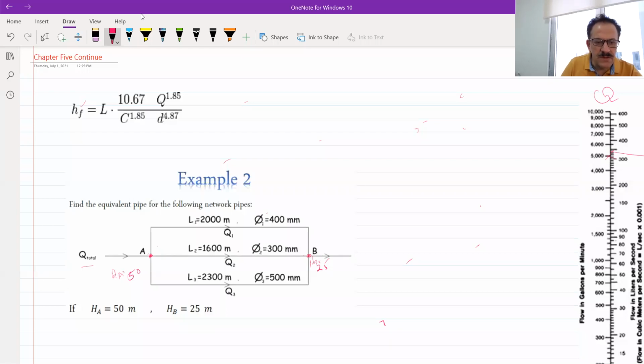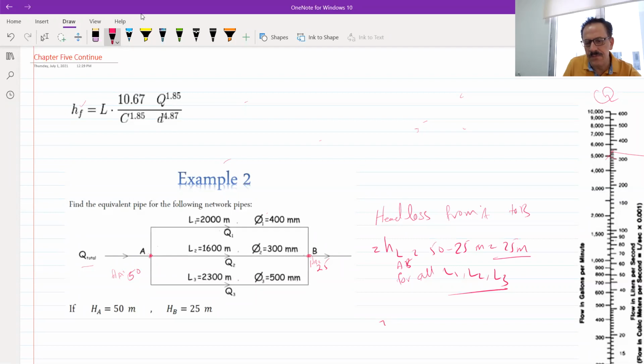Now, the differential for the head loss from A to B will be how much? It will be 15 minus 25 meters, which is equal to 25 meters. So each of these pipes has a head loss of 25 meters, and this is equal for line 1, line 2, and line 3.